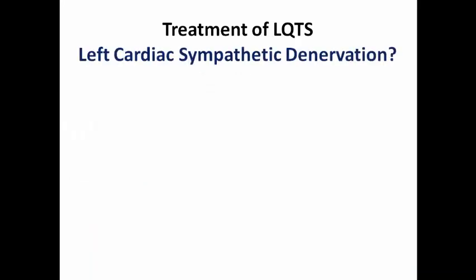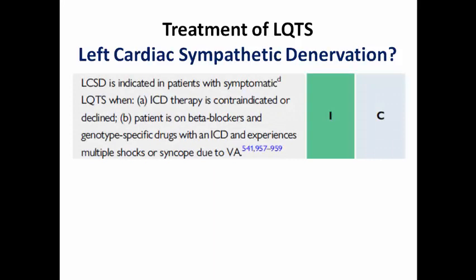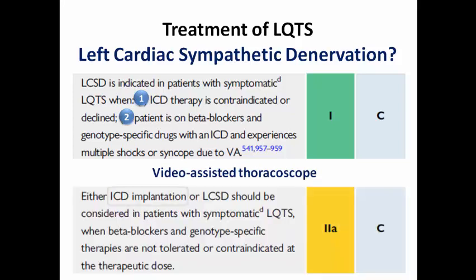Sometimes we think of a procedure called left cardiac sympathetic denervation, famously known as sympathectomy, in patients who are symptomatic when ICD is contraindicated or refused by the patient, or the patient is on beta blockers and genotype-specific treatment and still having multiple ICD shocks or syncope due to ventricular arrhythmias. It is performed by a video-assisted thoracoscopic intervention.